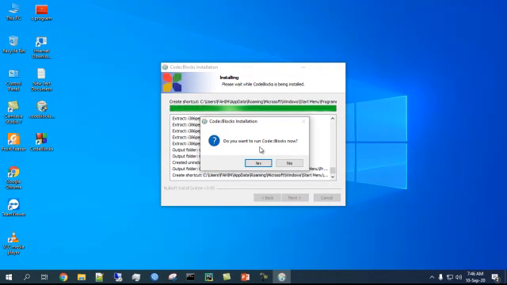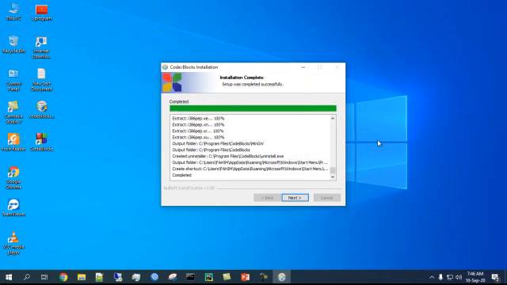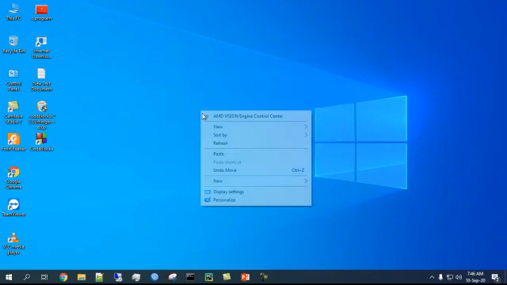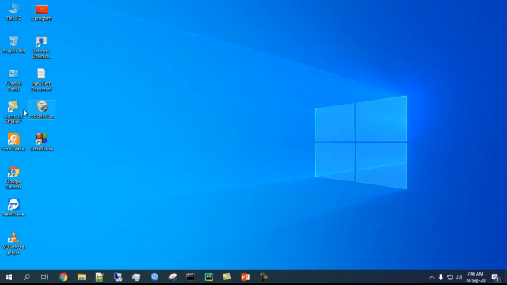Okay, do you want to run Codeblocks now? I'm not going to run Codeblocks now, so I'll click no. Then next, then finish. So I have Codeblocks on my PC.